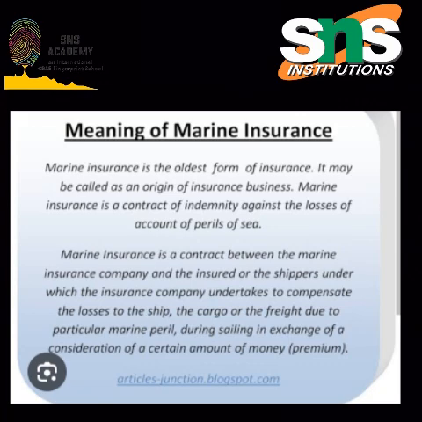Next type of life insurance is the endowment life assurance policy. The insurer undertakes to pay a specified sum when the insured attains a particular age or on his death, whichever is earlier. The sum is payable to his legal heirs or nominee named therein in case of death of the assured. Otherwise, the sum will be paid to the assured after a fixed period, that is, till he or she attains a particular age. Thus, the endowment policy matures after a limited number of years.